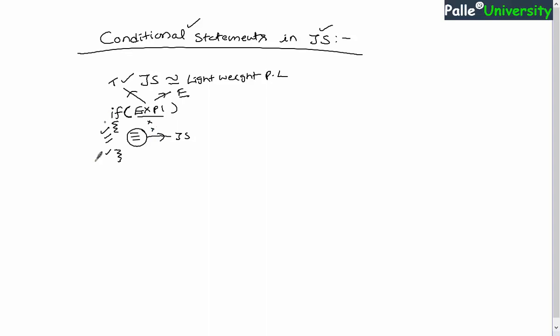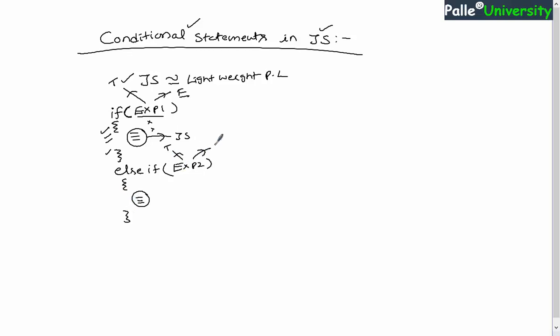Remember, apart from the if statement, you can write else if statements also, or you can write n number of else if statements after the if statement. Let me write else if, and you will be writing some other expression. Okay, open curly bracket, end curly bracket, again same. So again this expression must be a Boolean expression. In case this expression gives a true, execution will come into the else if body.